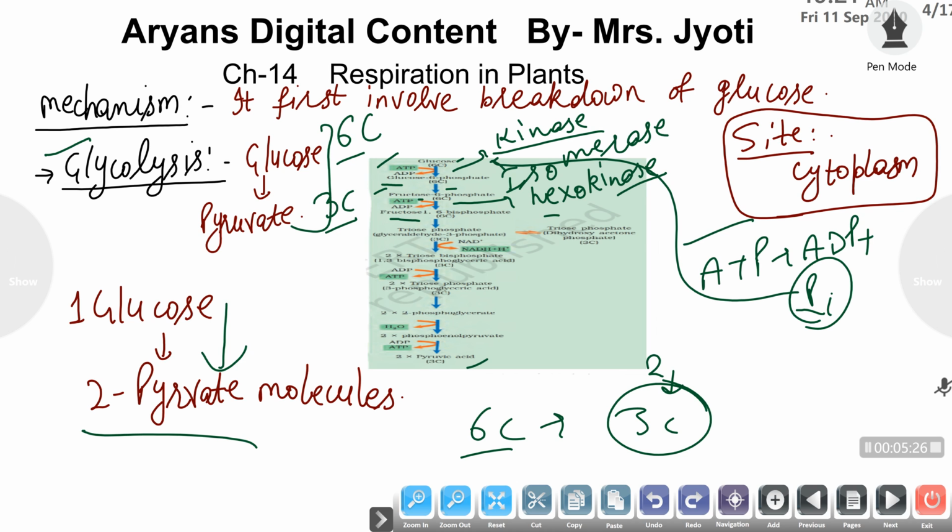This triose phosphate involves two types of molecules which are isomers of each other, out of which one is glyceraldehyde 3-phosphate and the other is dihydroxyacetone phosphate. Both are isomers of each other, meaning glyceraldehyde 3-phosphate can be converted into dihydroxyacetone phosphate and dihydroxyacetone phosphate can be converted to glyceraldehyde 3-phosphate. This reaction is catalyzed by the enzyme triose phosphate isomerase, which results in the synthesis of triose phosphate. Now